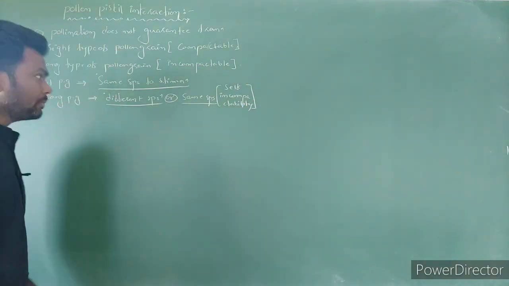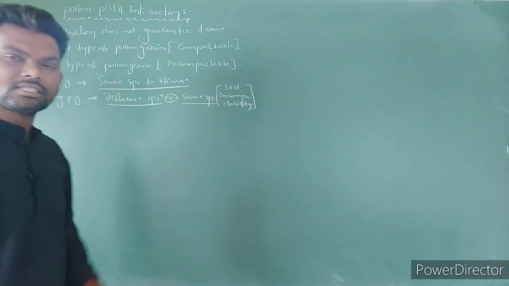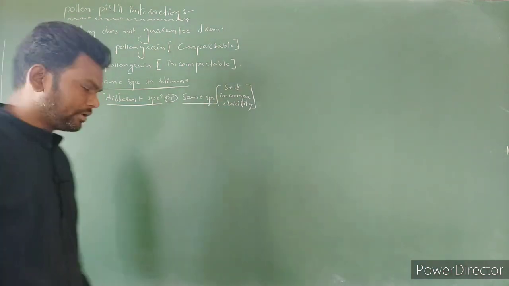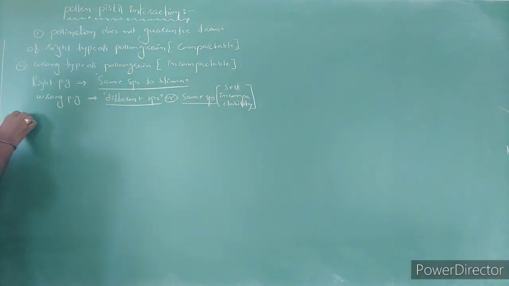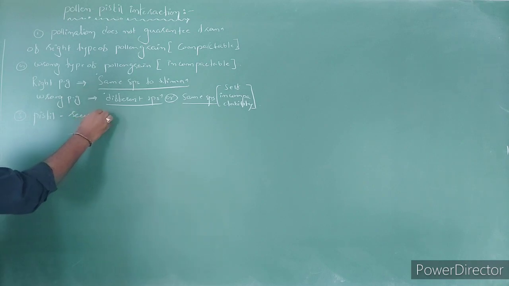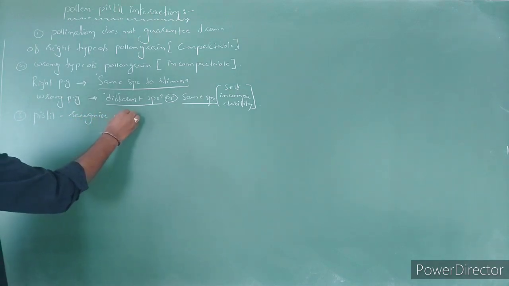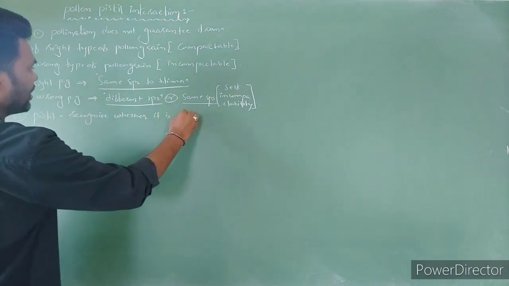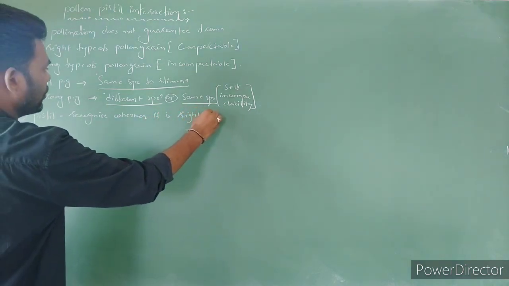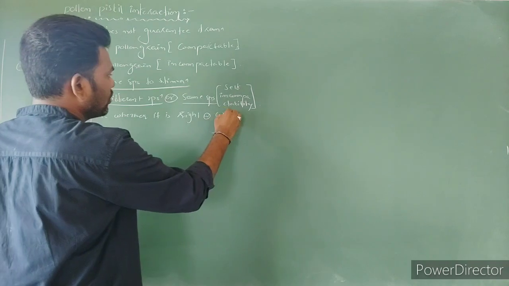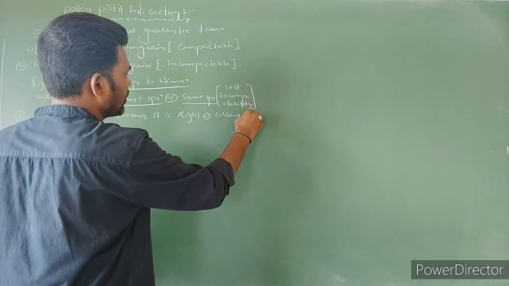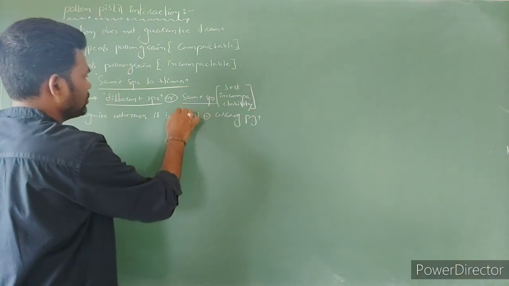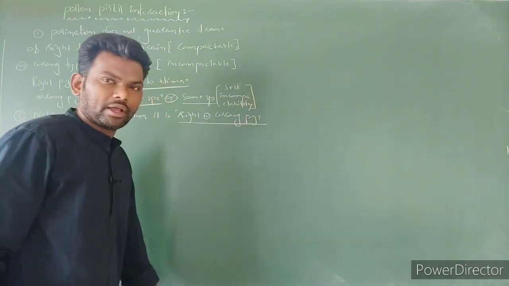Now, the pistil has the capacity to recognize whether it is a right or wrong pollen grain.